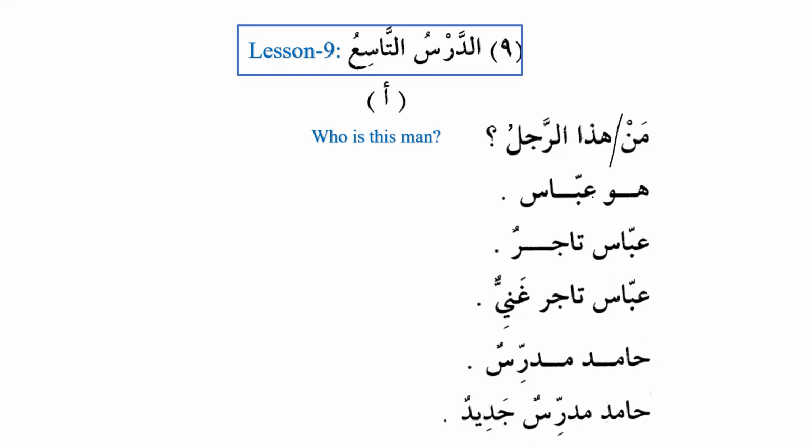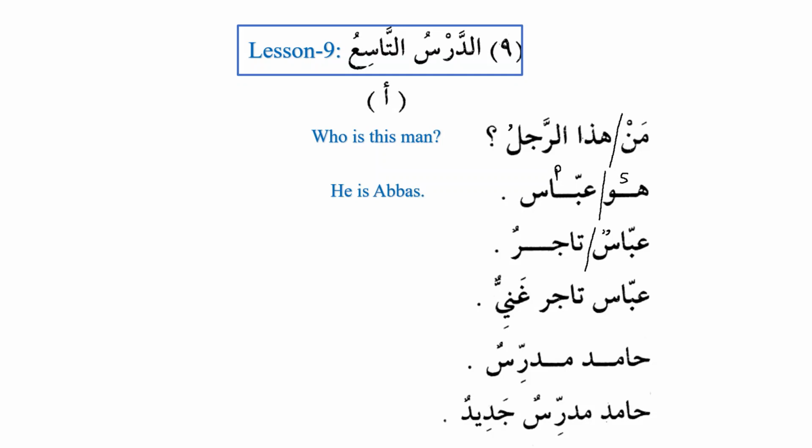And the answer is huwa abbasun, a simple nominal sentence. We have subject and we have predicate, mubtada and khabar, excellent. So we will say that he is Abbas. Now we get some information about Abbas. The information is, it says Abbasun tajirun. So why do we have to say Abbasun?